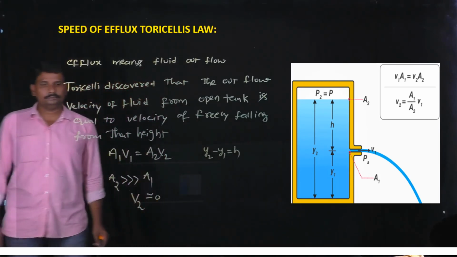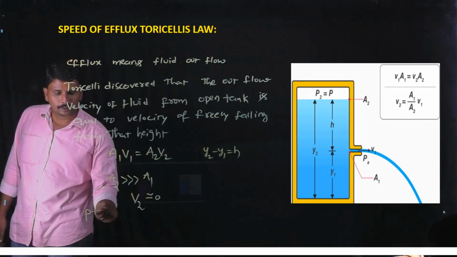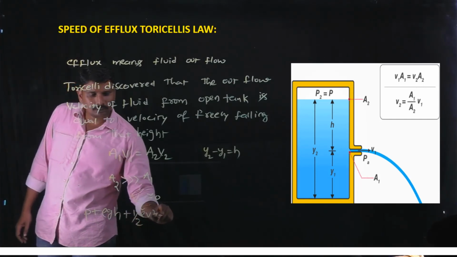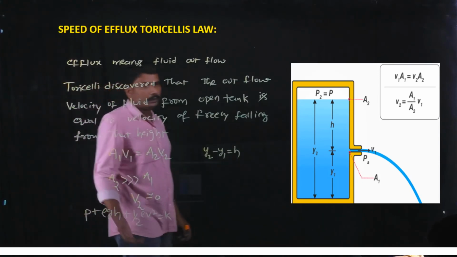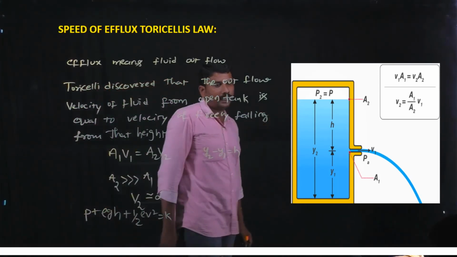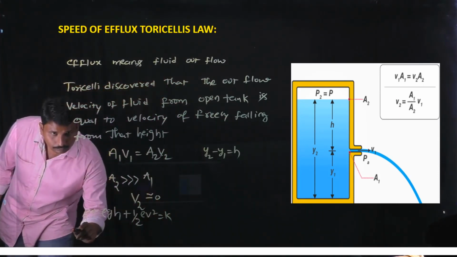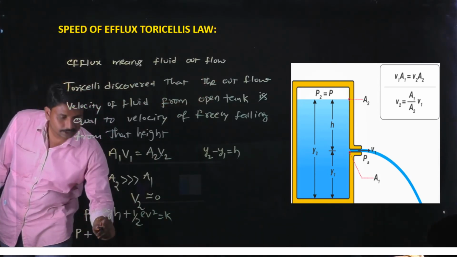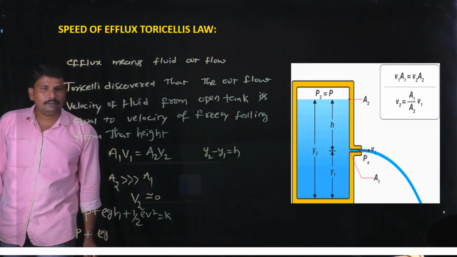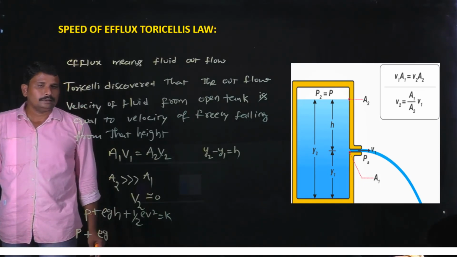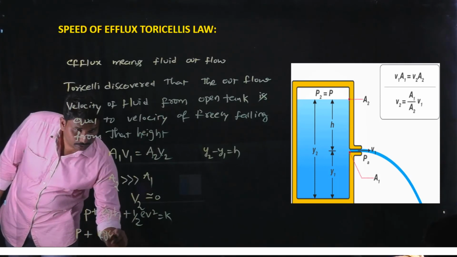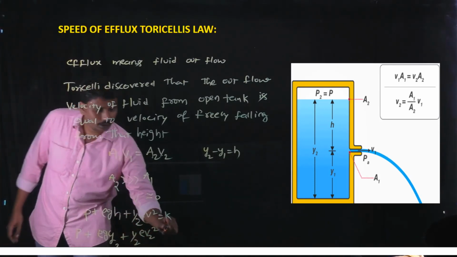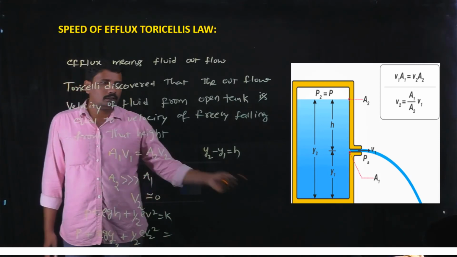According to Bernoulli's principle, the sum of the pressure energy plus potential energy per unit volume plus kinetic energy is equal to a constant. Applying Bernoulli's principle at the top surface and at the hole of the tank: at the top, P plus rho g y2 plus half rho v2 square equals, at the hole,